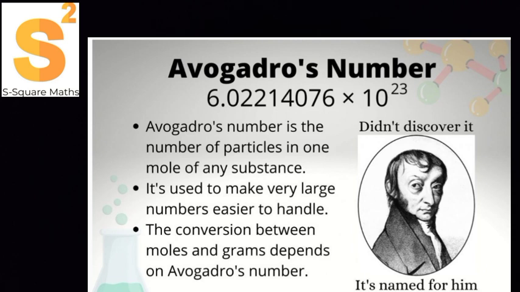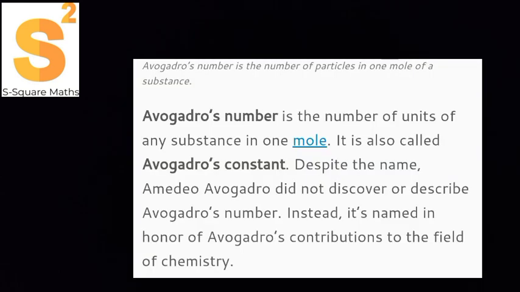Avogadro's number is the number of units of any substance in 1 mole. It is also called Avogadro's constant. Despite the name, Avogadro did not discover or describe Avogadro's number. Instead, it's named in honor of Avogadro's contribution to the field of chemistry. So he did many things related to chemistry.